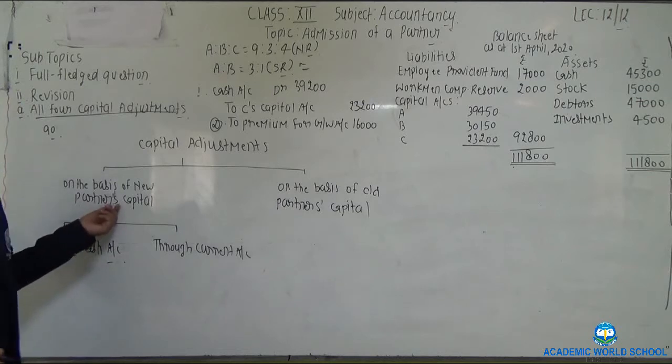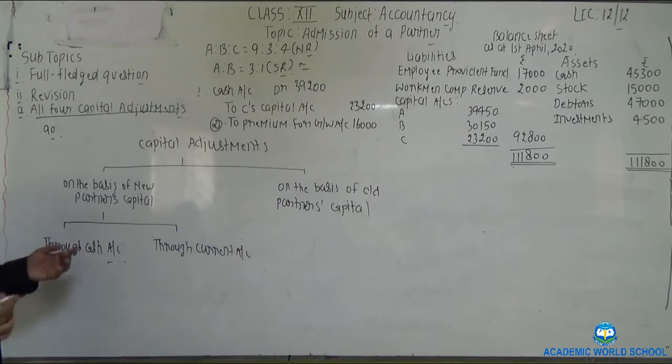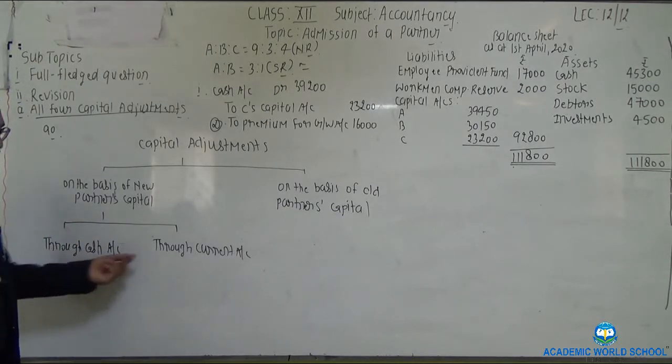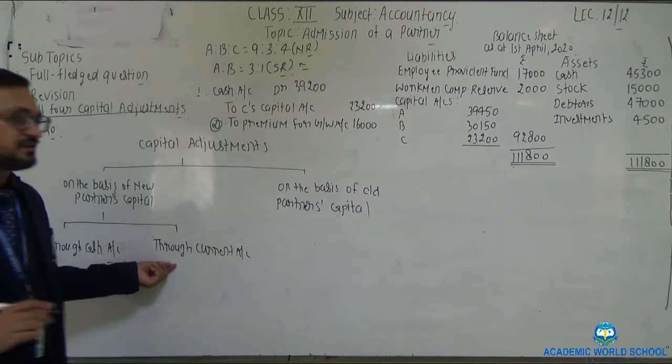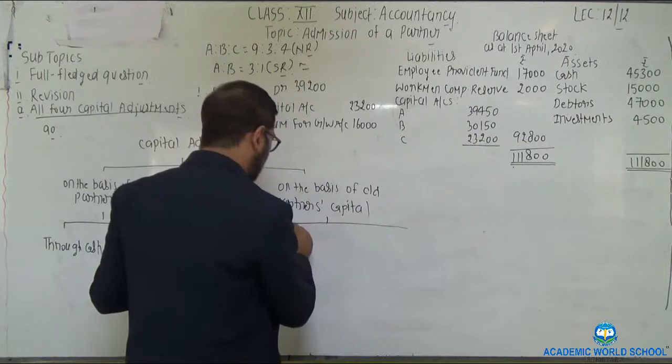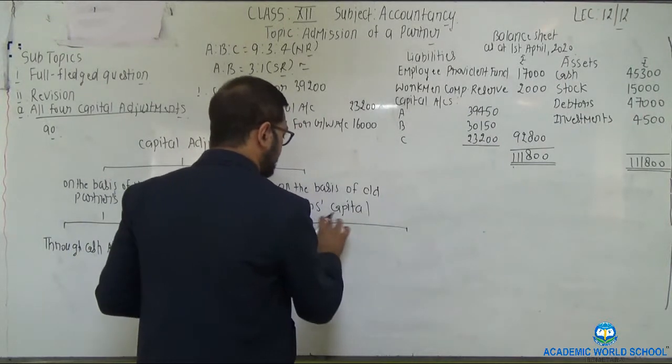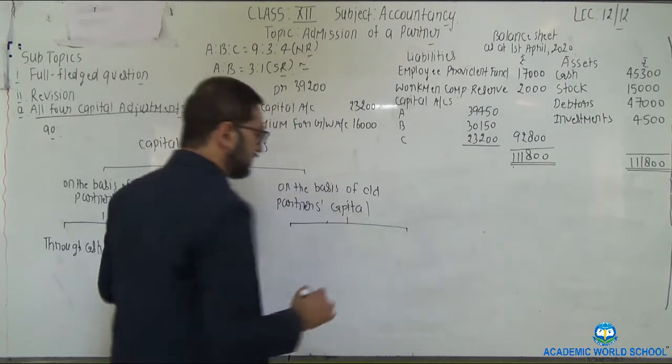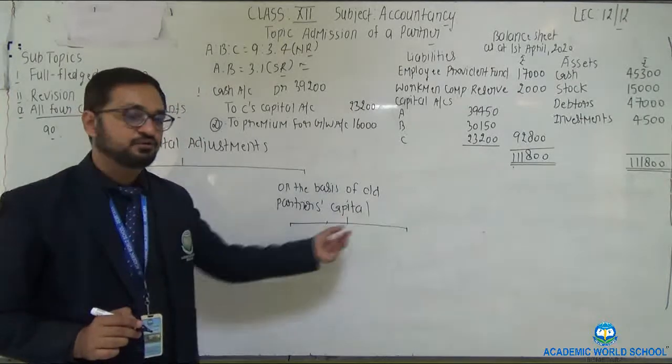In this capital adjustment, balancing figure is either to be adjusted through cash account or through current account. Is this clear?